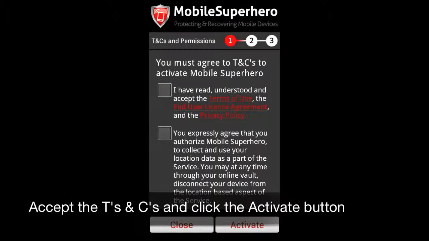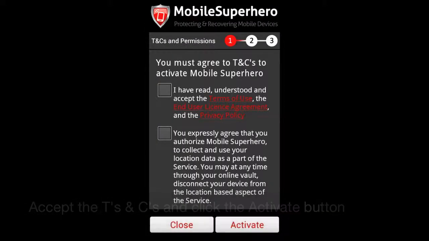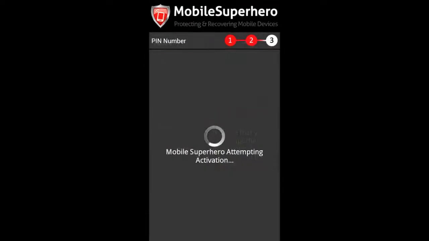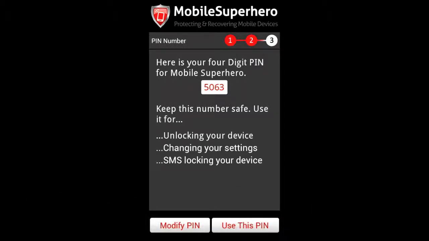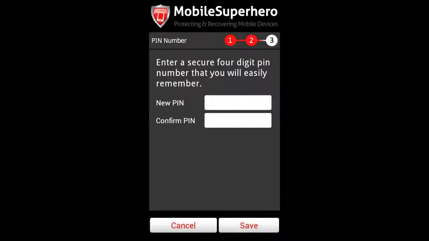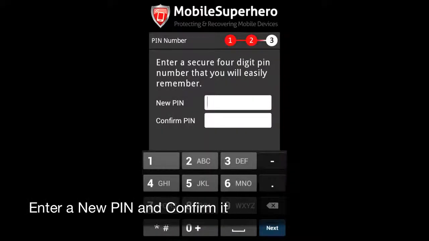Accept the terms and conditions and click the Activate button. Once the application has been activated, click the Modify PIN button. Enter a new PIN and confirm it. When finished, click the Done button.